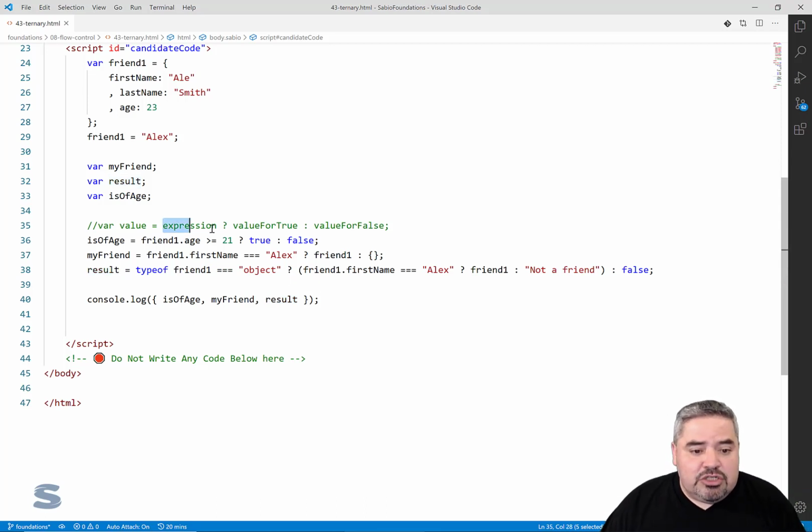It's this expression, question mark. If this expression is true, we're going to use the true value. If it's false, we're going to use the value for false. And it could be nested. I wanted you to see that because you might see that in the future, and also give you that tip. Just because it's in one line doesn't mean it's better. Okay? It doesn't mean it's better at all.